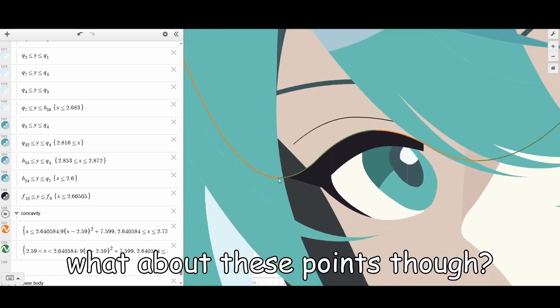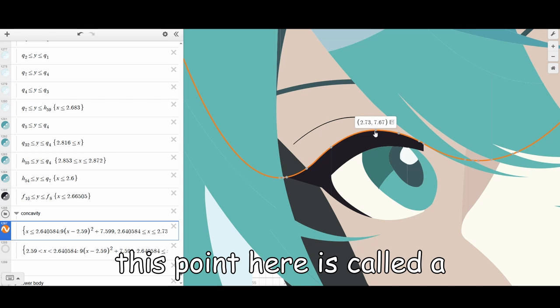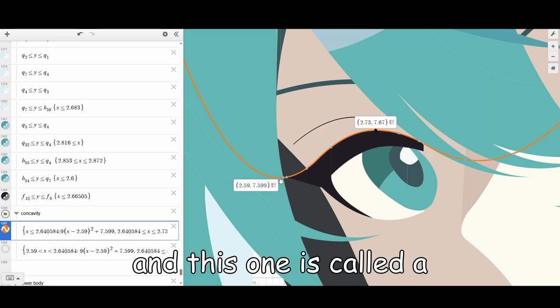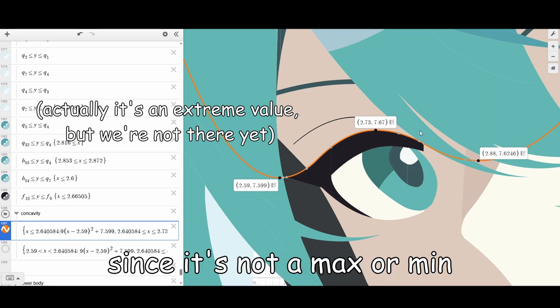What about these points though? The slope is 0 here, so what do we do with them? This point here is called a local maximum, and this one is called a local minimum. This point doesn't have a special name though, since it's not a max or min.